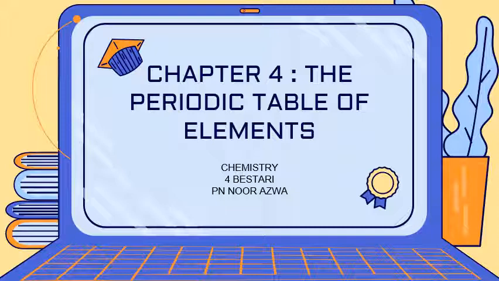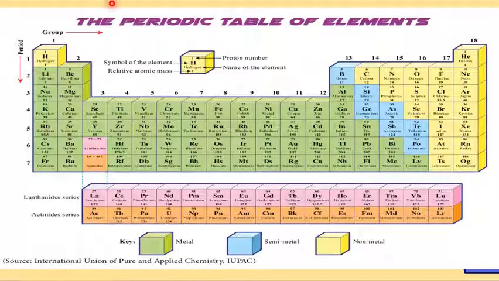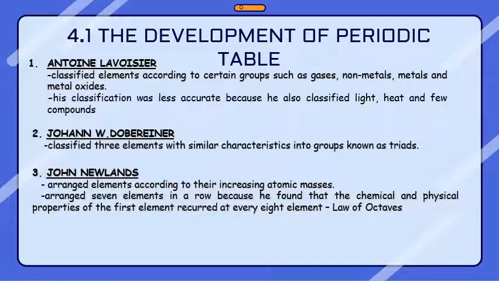So today you're going to learn a new chapter, Chapter 4, the periodic table of elements. So this is the periodic table of elements, okay? It classifies elements in a table according to certain characteristics. This is your first subtopic, 4.1, the development of the periodic table. Many theories were explained by scientists before the modern periodic table of elements was produced.